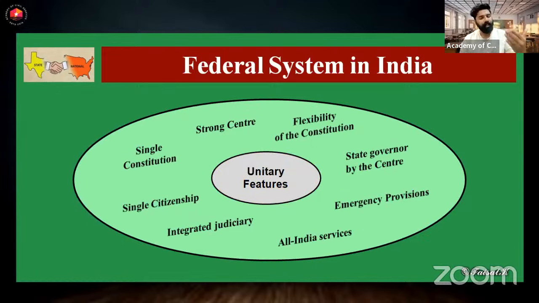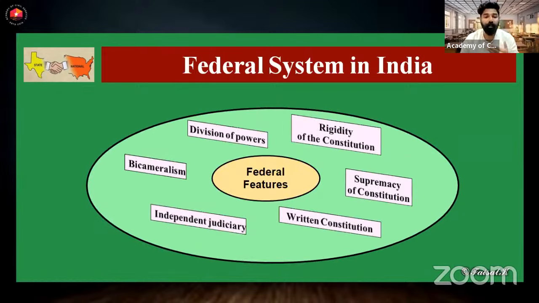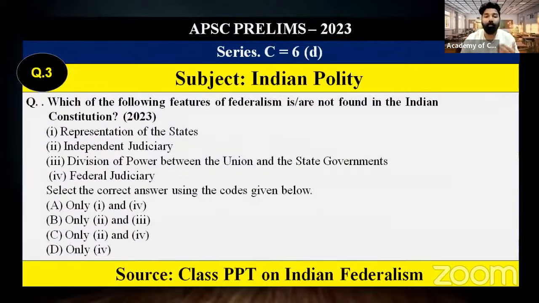We have covered what the federal and unitary features are in an illustrated manner. For example, federalism means the sharing of power between two or more levels of government, and of course there is a representation of the states.